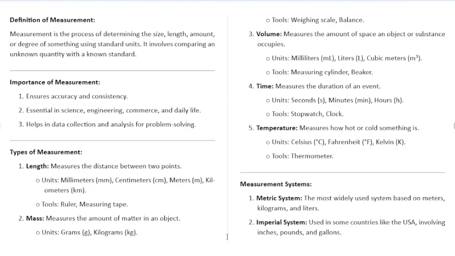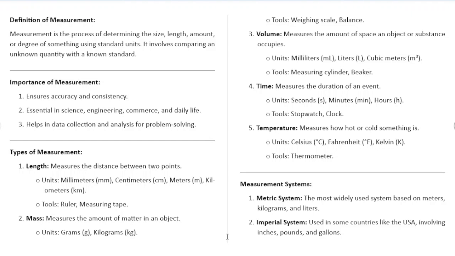We then delved into the types of measurement. We talked about length, its units of measurement, and the tools that are used to measure it. Then we talked about mass, volume, time, and temperature as well, their units of measurement, and the tools that we use to measure them. We also spoke about the measurement systems. We said we have two: the metric system, which is widely used, and the imperial system, which countries like the USA use.